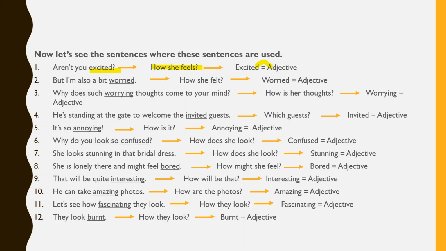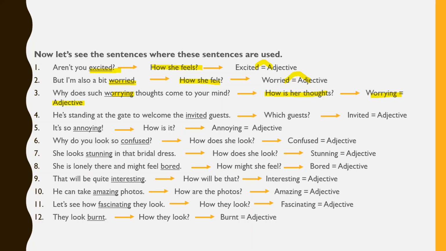Number 2: But I'm also a bit worried. How did she feel? Worried, right? And worried is also an adjective. Number 3: Why does such worrying thoughts come to your mind? So, how are her thoughts? Worrying, and it is an adjective.